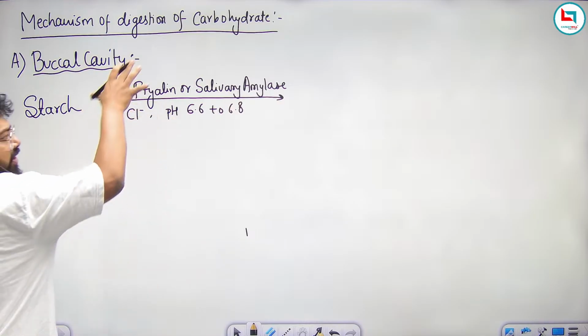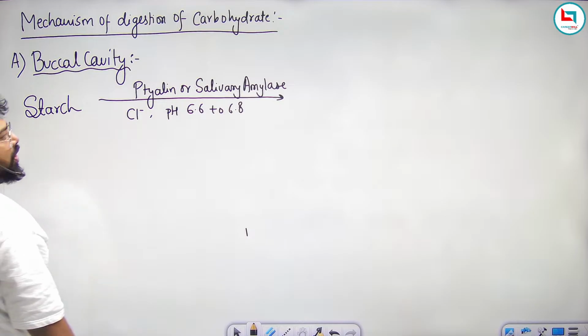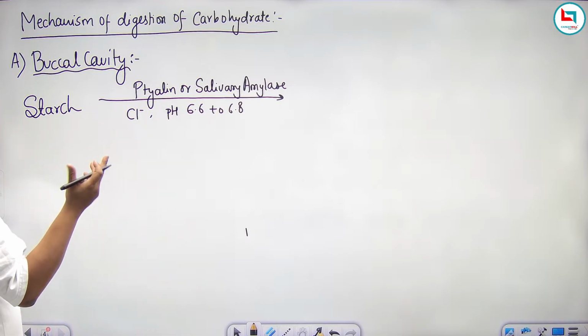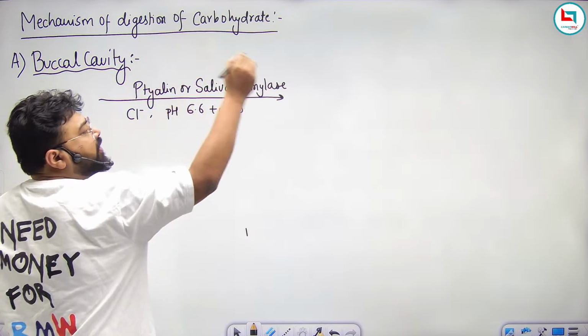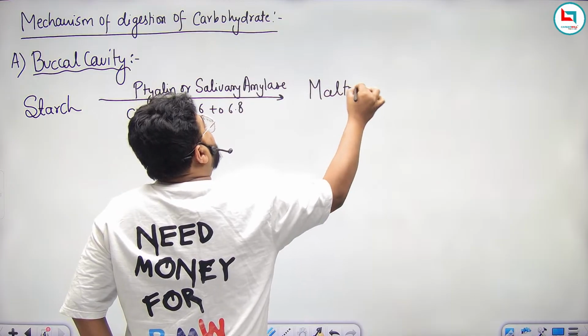After getting all these conditions, this ptyalin acts upon the starch molecule, and starch is a complex carbohydrate. It is made up of many glucose molecules. This will convert this starch into a disaccharide known as maltose.